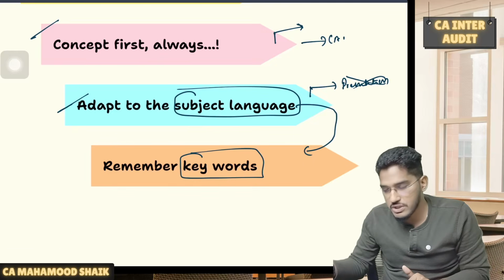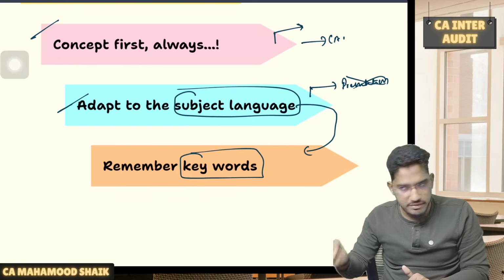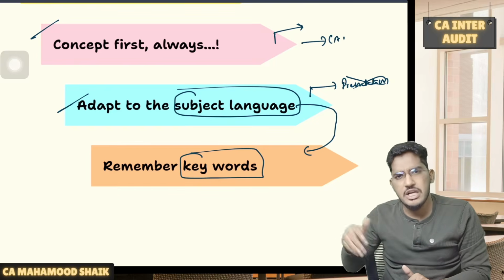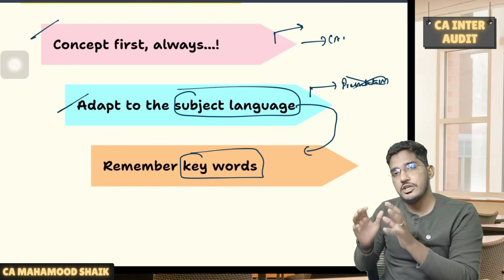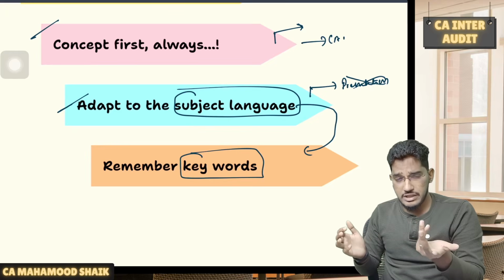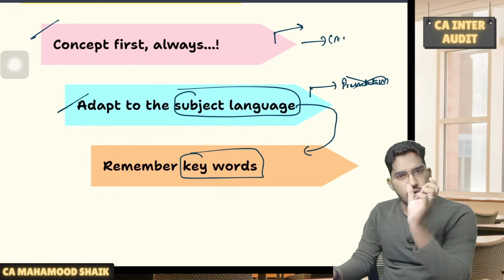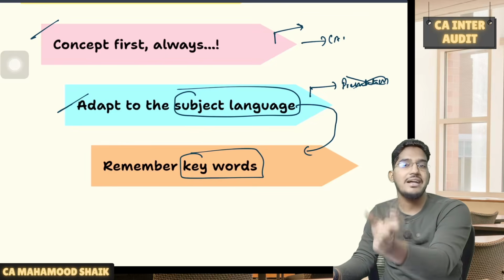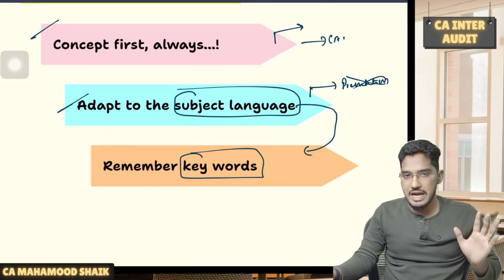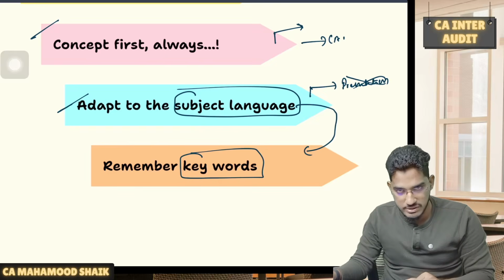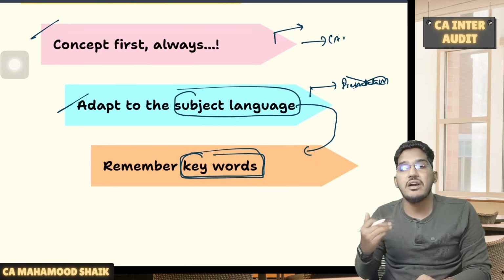As I have told, throughout the subject of audit, we have to use those phrases. They say sufficient and appropriate audit evidence. Throughout the subject of audit, they use that phrase. You can also say enough audit evidence, but if you write, auditor should get enough audit evidence, you are not going to get the marks. You will definitely not get the marks. If you want to get the marks, you have to write the words sufficient and appropriate audit evidence. Unless you put that phrase on the answer paper in your exam hall, you are not going to get the marks. So you have to identify the keywords when you are learning the subject, and start remembering those keywords.